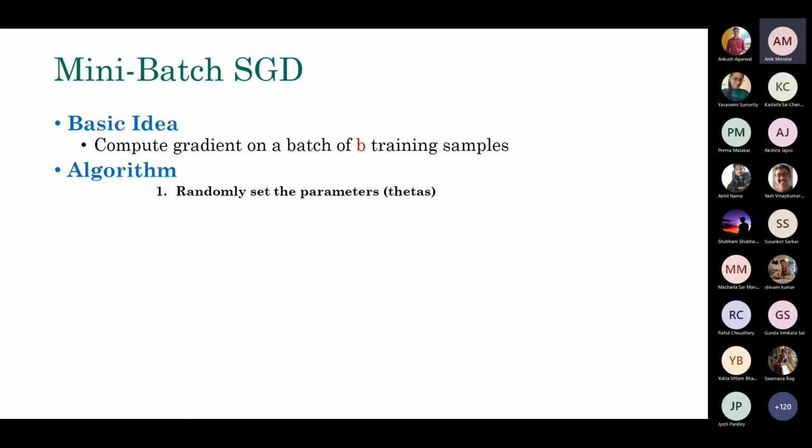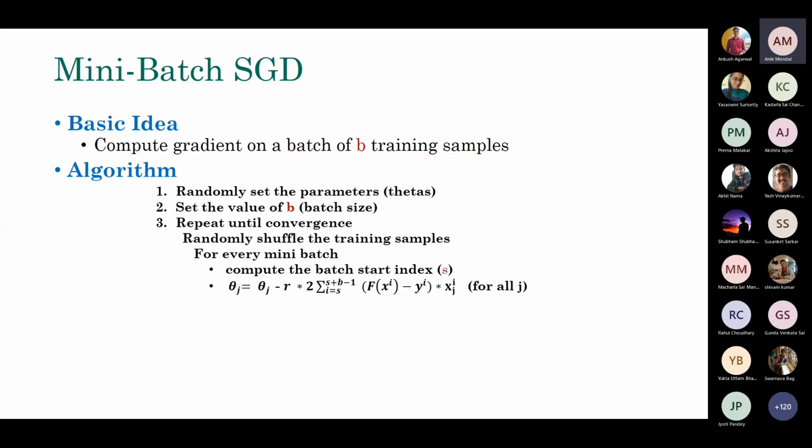First step remains the same: you randomly initialize the parameters. Then you set the size of the batch, meaning how many samples should be in every batch that you consult. Then you repeat until convergence: you randomly shuffle the data, and for every mini batch you compute the batch index. Essentially, this is computing the gradients on that particular mini batch. It's a little bit of formula, but you can figure it out with pen and paper. Not a big deal. The essential idea is you take one batch, compute the gradient, update the parameters, then take the next batch, compute the gradient, update the parameters, and so forth.